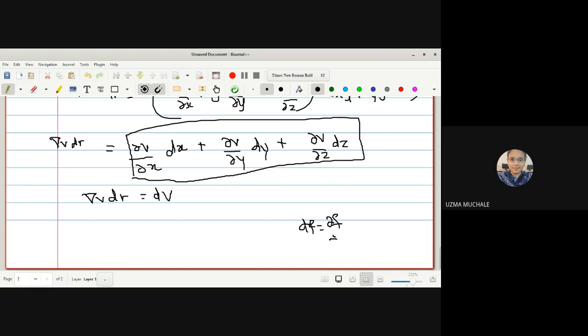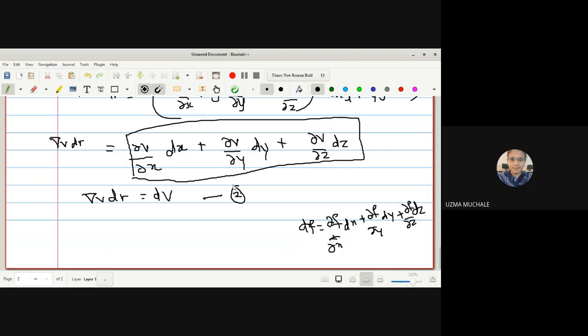Dou f by dou x dx plus dou f by dou y dy plus dou f by dou z dz. Does everyone know the total derivative? Yes, ma'am. In a very similar way, here also we are getting the same thing: dou V by dou x, dou V by dou y, dou V by dou z. Instead of f, we have V. So that's why instead of df, I have written dV. Let me name this as some equation number.